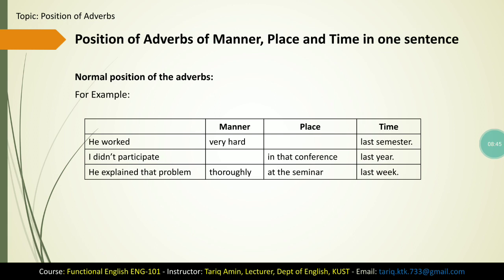If you have a sentence where you have all these three types of adverbs, that are adverbs of manner, adverbs of place, and adverb of time in just a single sentence, what should be their position? The normal position of the adverbs is: he worked very hard last semester.